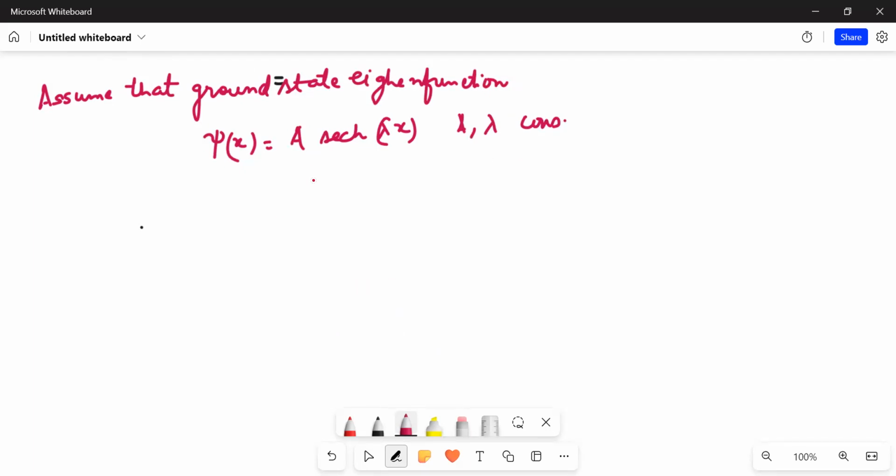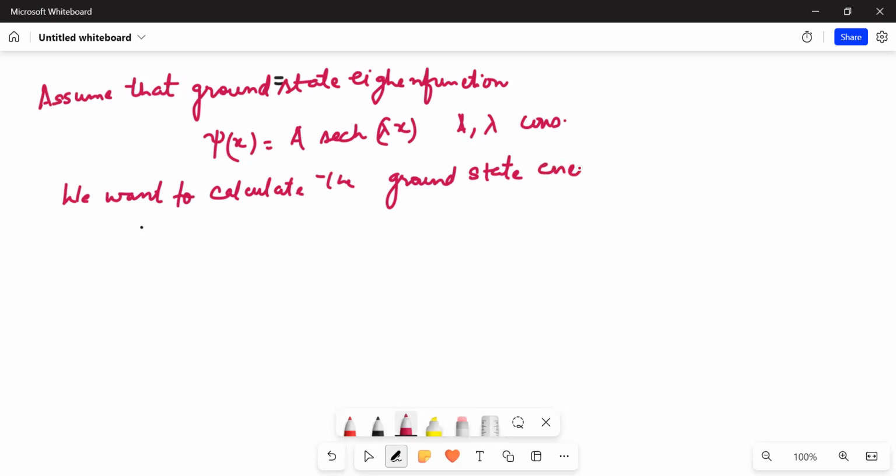Then we want to calculate the ground state energy. In the previous lecture, we found some potential and calculated the wave function itself. Now here I'm interested in finding the ground state energy E naught, as x tends to infinity.